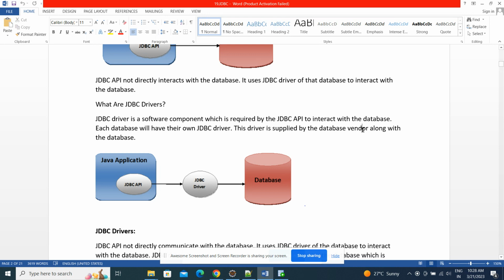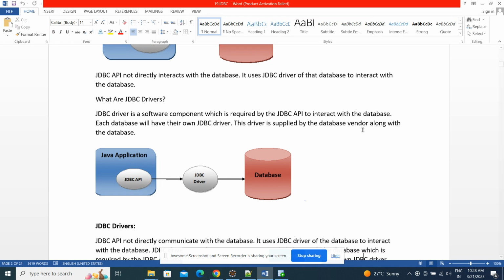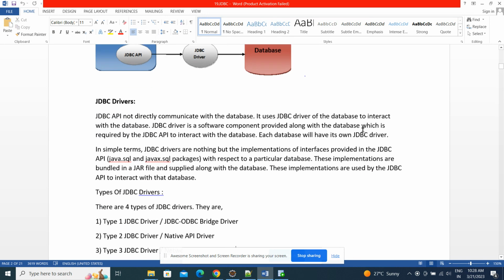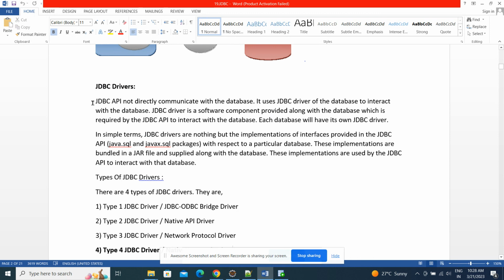Now, let's come down to JDBC drivers. The JDBC API does not communicate directly with the database. It uses the JDBC driver of that database to interact with the database. A JDBC driver is a software component. This is repeated, nothing new: each database will have its own JDBC driver.